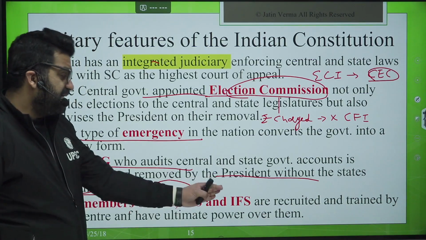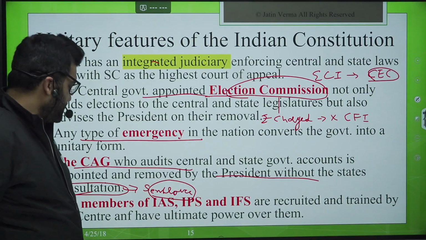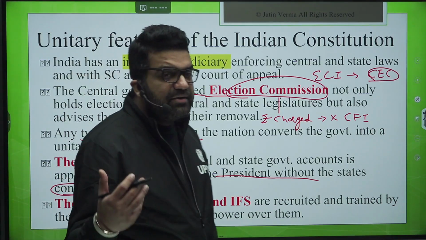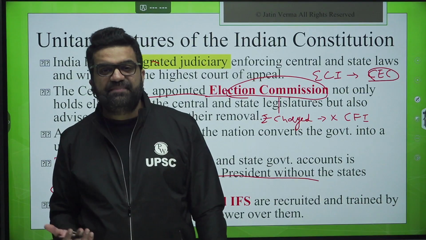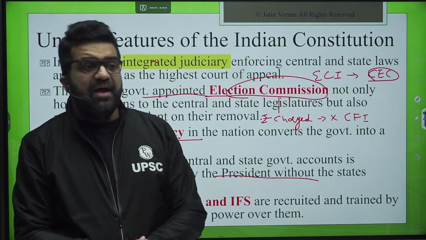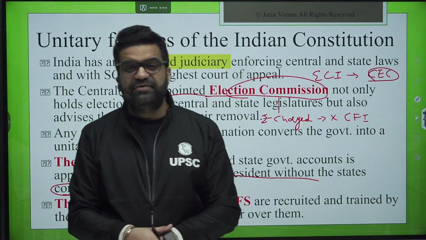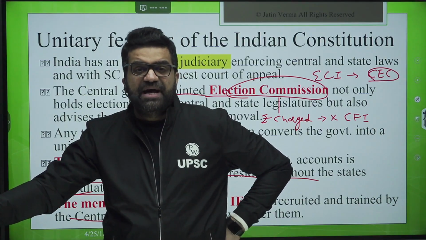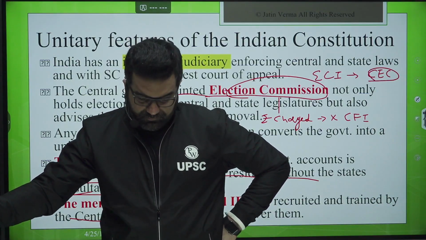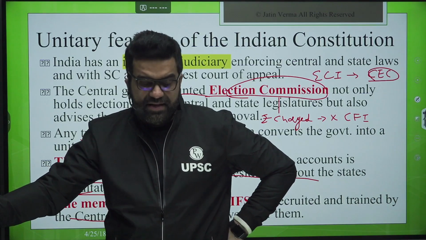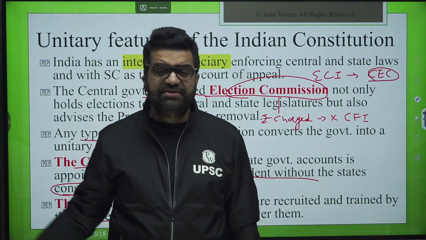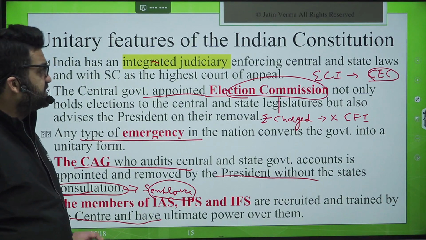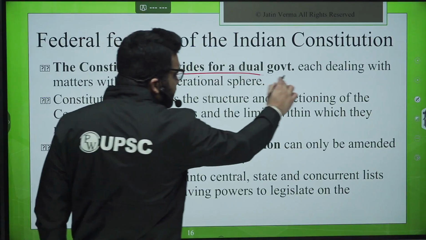The members of IAS, IPS and IFS are recruited, appointed and trained by the centre. DOPT and their cadre controlling authorities are union ministries only. States can only suspend an IAS officer, IPS officer, or any All India Service officer, including Forest Service officers, for a maximum period of 15 days, within which the state government has to send the file to DOPT, the cadre controlling authority for IAS, and the Union Ministry of Home Affairs for IPS. Likewise, the Ministry of Environment and Forest for Indian Forest officers.